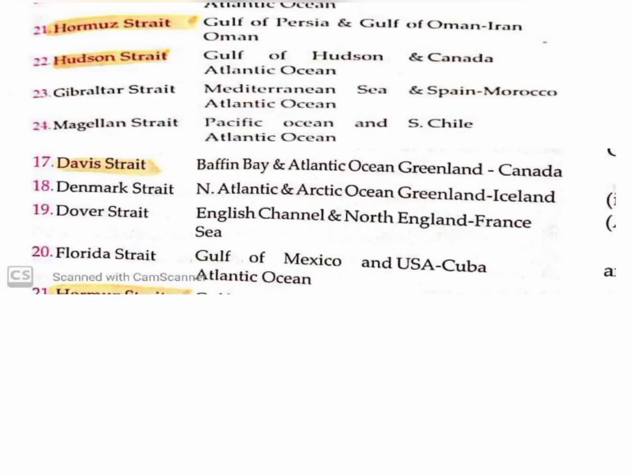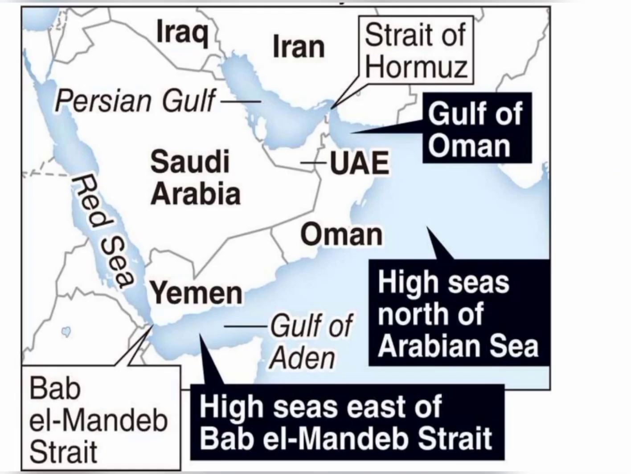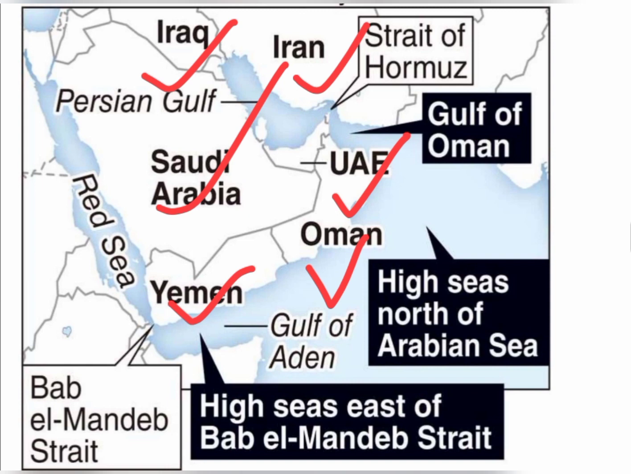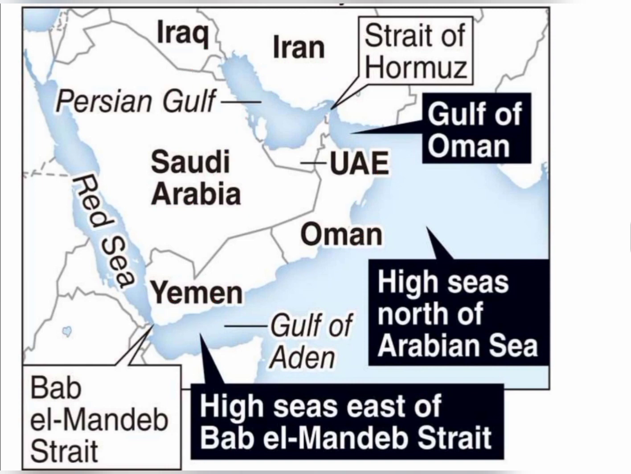Now we will see some straits which are present in the Middle East. Okay, so this is the map of the Middle East where you can see Saudi Arabia, Yemen, Oman, UAE, Iraq, Iran. Here the most important straits are the Strait of Hormuz and the Strait of Bab al-Mandeb. Here two important straits are present: Strait of Hormuz and Strait of Bab al-Mandeb.